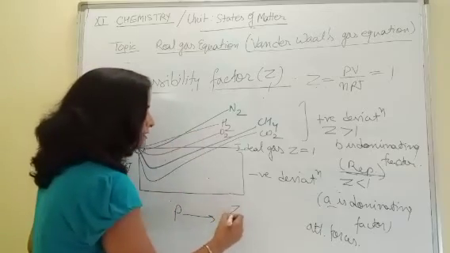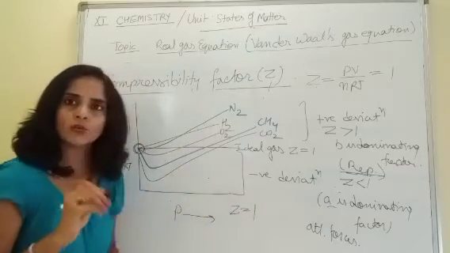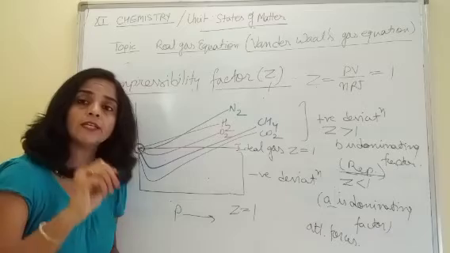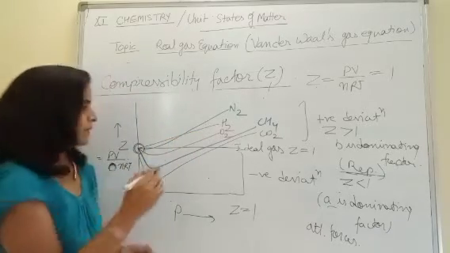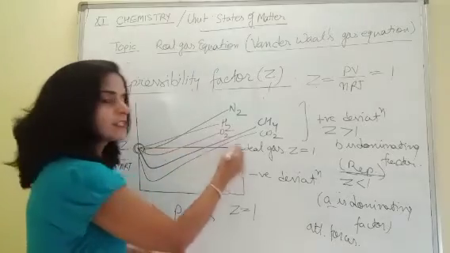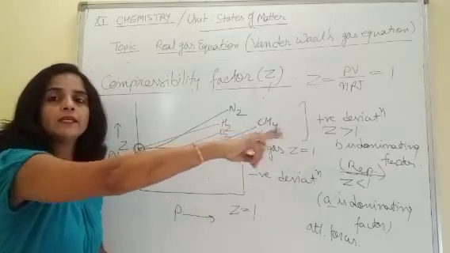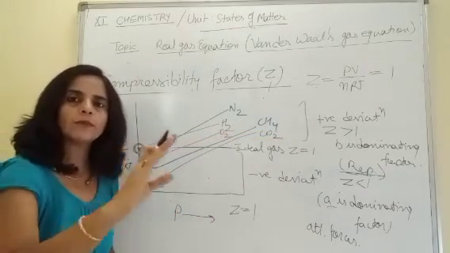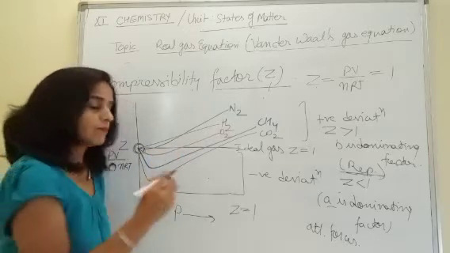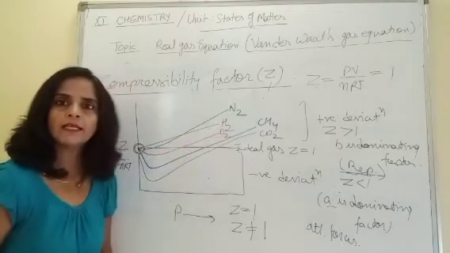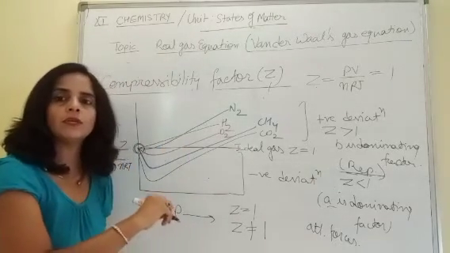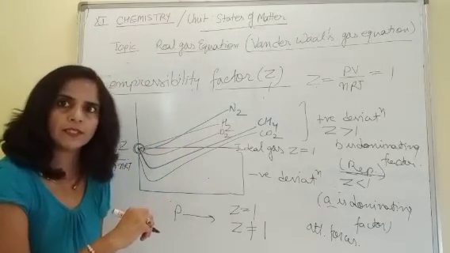But for ideal gases, it is always equal to 1, independent of temperature and pressure. I'm repeating it. For ideal gases, it is always equal to 1, independent of temperature and pressure. But for real gases, it is not equal to 1 and it depends on temperature and pressure.